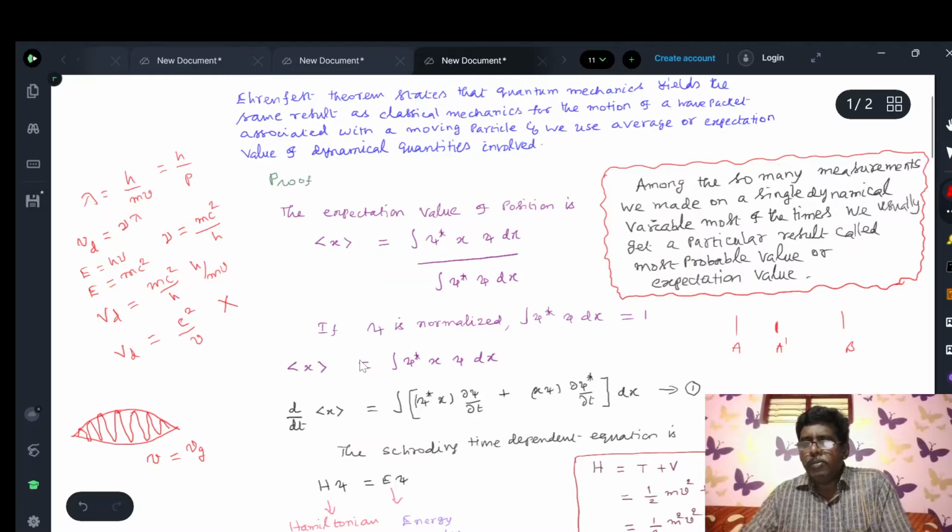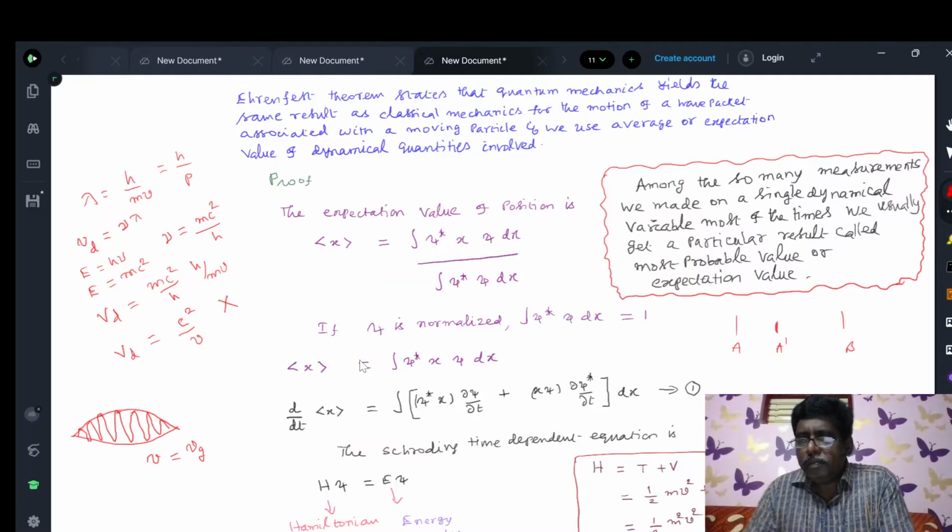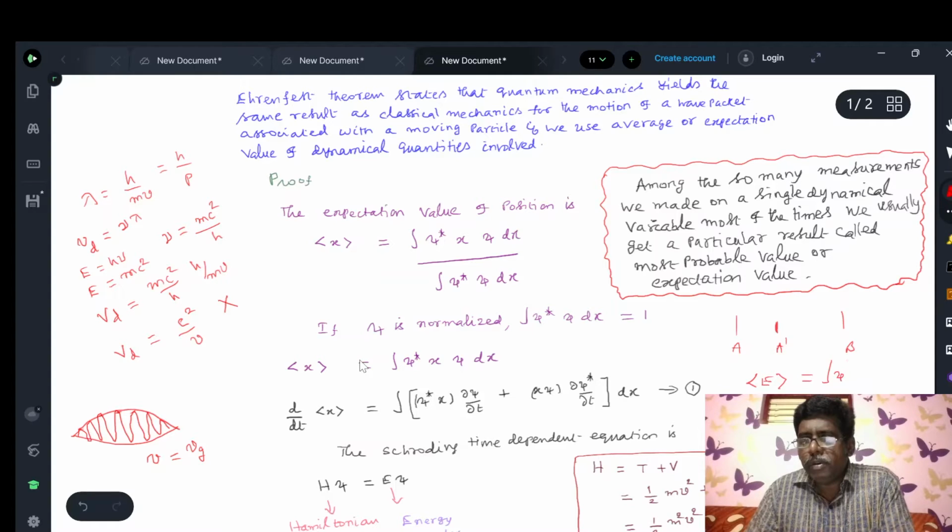If you want to calculate the expectation value of energy, the expectation of energy equals: put the complex conjugate of the function psi star, then the energy operator is i h cross dou by dou t, into psi dx, if it is one dimensional, all divided by the integral of psi star psi d tau. Put d tau here also for the three-dimensional aspect. This is the expectation value of energy.